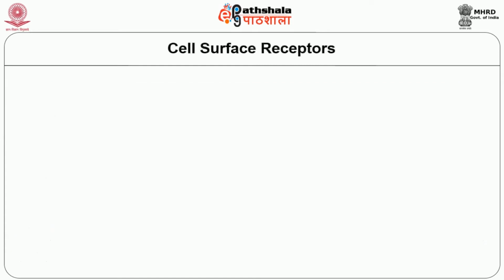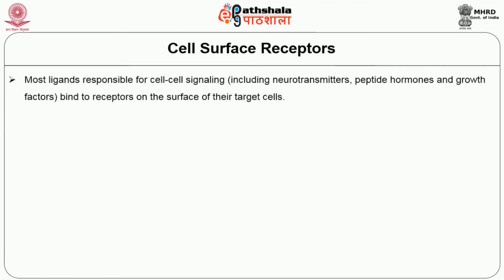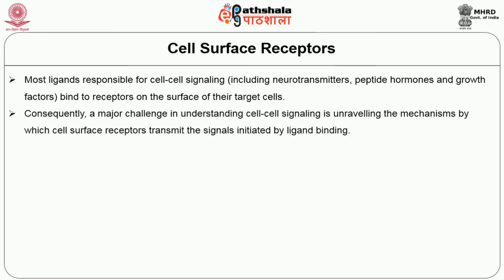Next, we are going to see about cell surface receptors. Most of the ligands which are responsible for cell-to-cell signaling, which includes neurotransmitters, peptide hormones and growth factors, bind to the receptors on the surface of their target cells. Consequently, a major challenge in understanding cell-to-cell signaling is unraveling the mechanism by which cell surface receptors transmit the signals initiated by ligand binding.